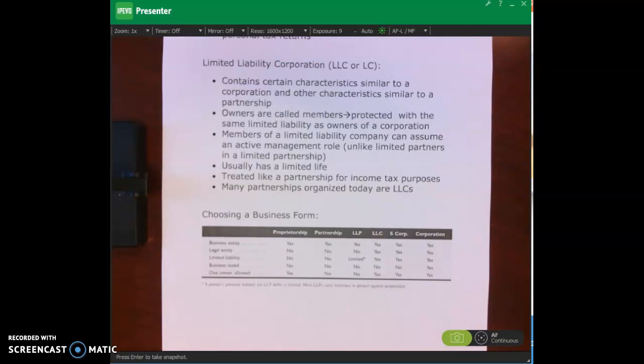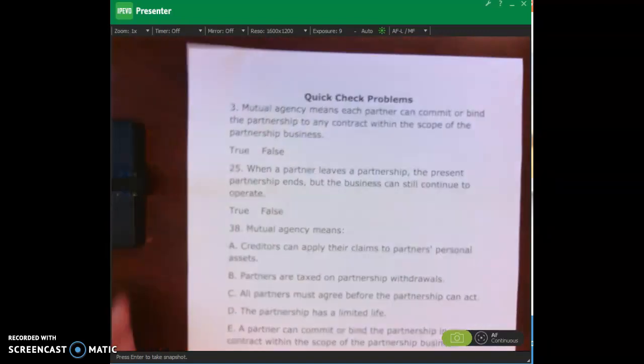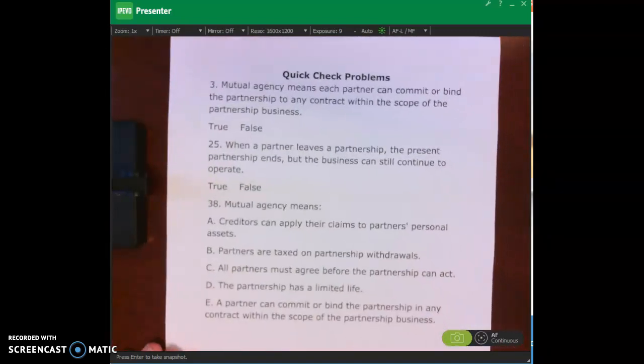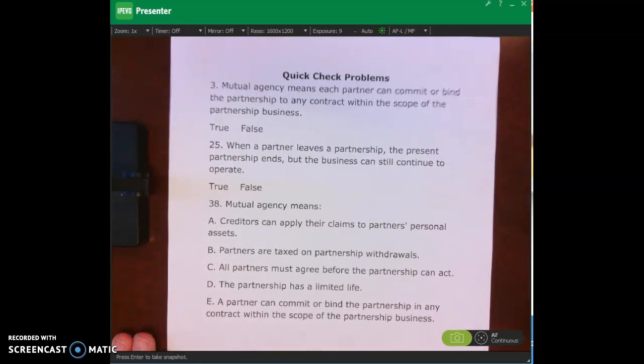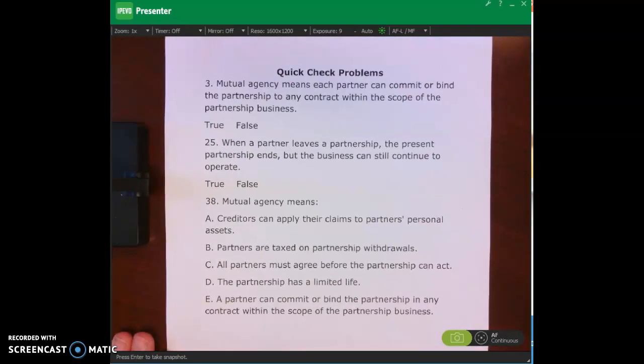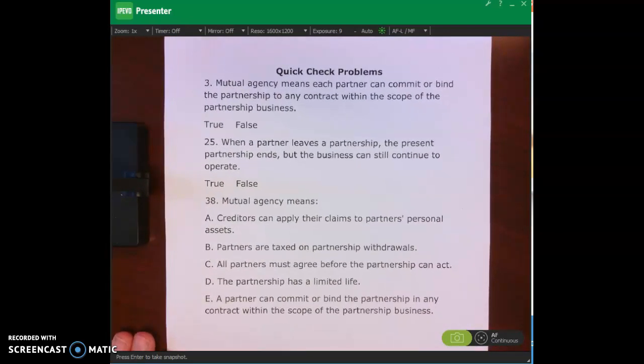Okay? All right. So if we come over here to the next page, we have some quick check problems, and it goes on page 288 and page 289. And so I want you to pause the lecture video and do those quick check problems here on pages 288 and 289, and then we'll come back and check it. All right? Thanks so much.